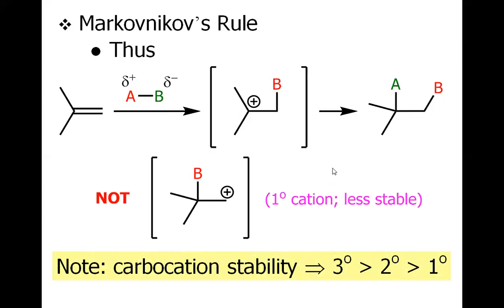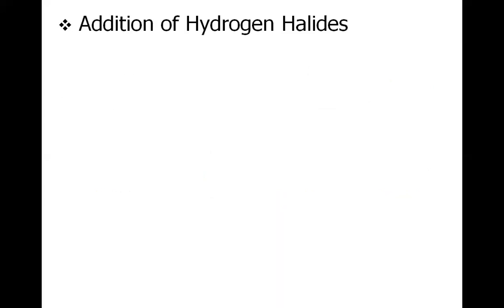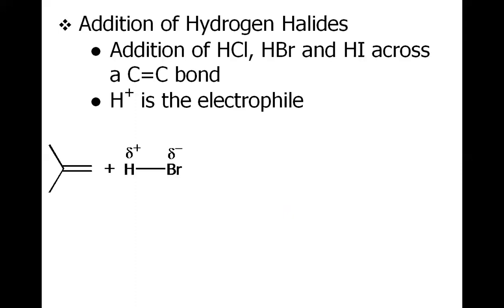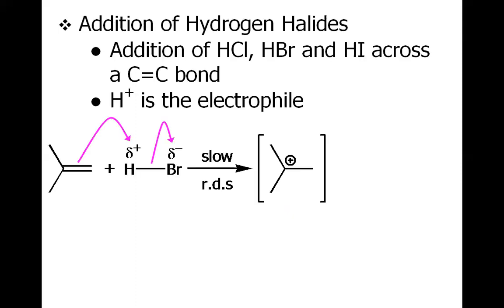So this is all based on the carbocation stability. In summary, in the Markovnikov rule, the reaction goes through the intermediacy of the tertiary carbocation, the most stable carbocation. So this is a real example, the hydrobromination of the alkene.